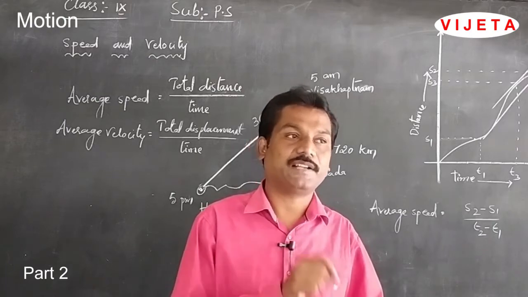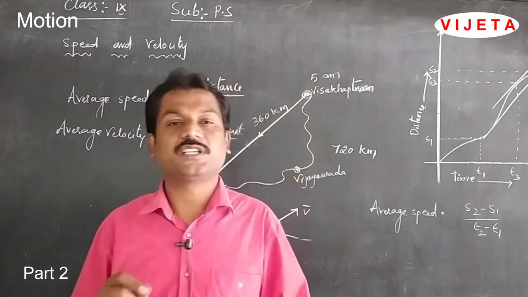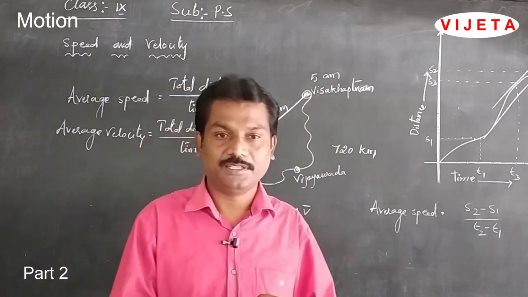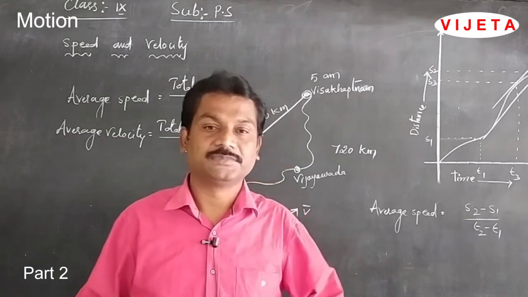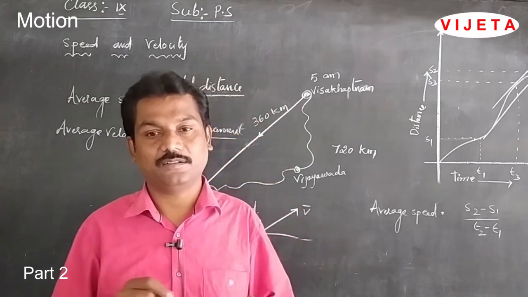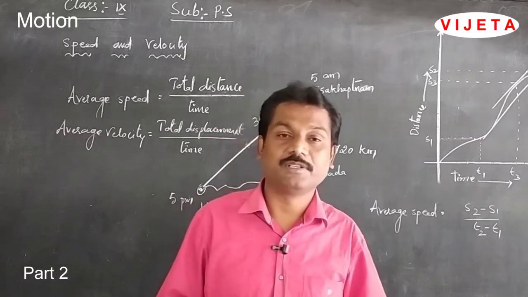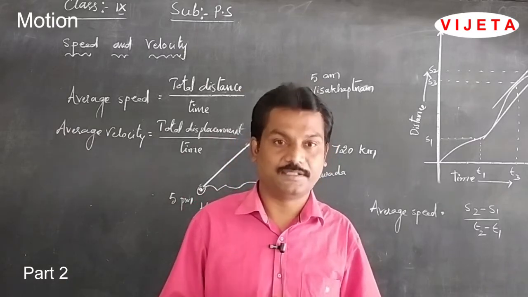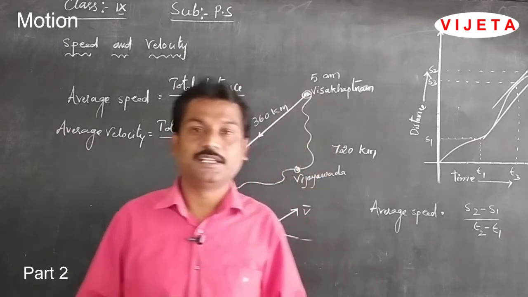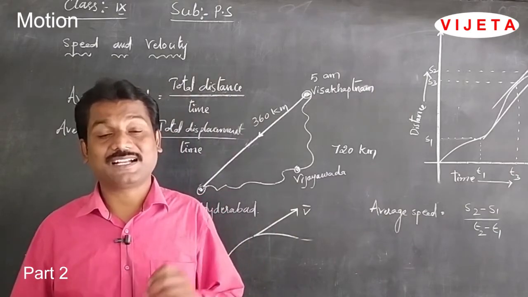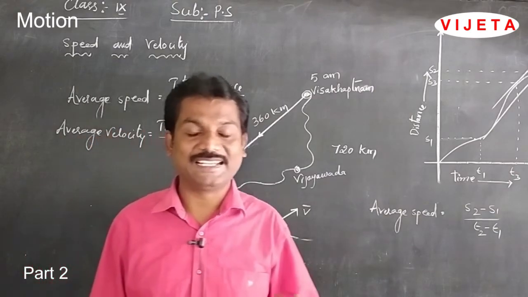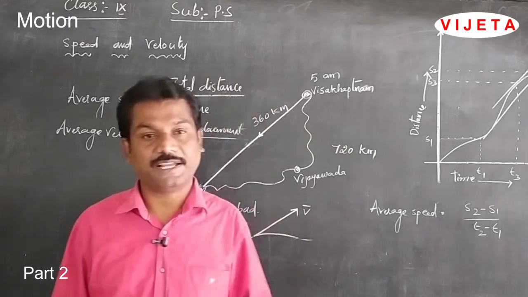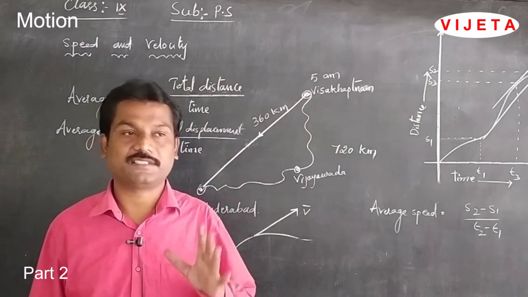Then what is meant by rest? When there is no change of position of a body with respect to time, the body is said to be at rest. And one more term we discussed is distance. What is meant by distance? The total path covered by a body in a given interval of time is called distance.